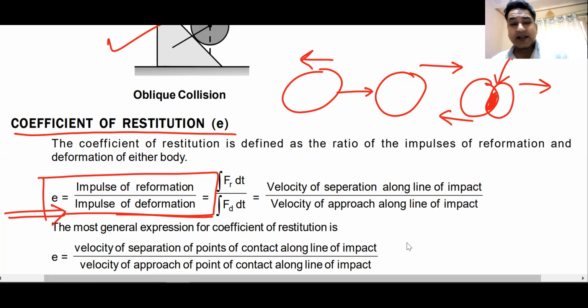If they remain in the maximum deformed state, it is known as a perfectly inelastic collision. If they lie somewhere in between, it is known as inelastic collision. The value of E varies from 0 to 1. 0 for perfectly inelastic collision, 1 for perfectly elastic collision. Do we understand this? Can I have some raised hands?